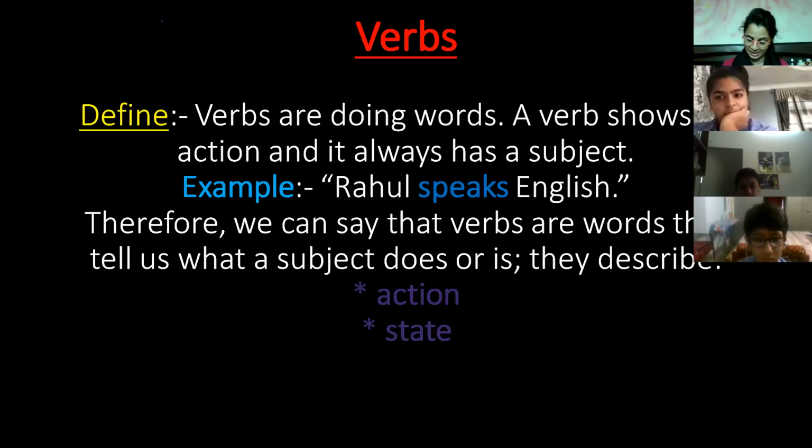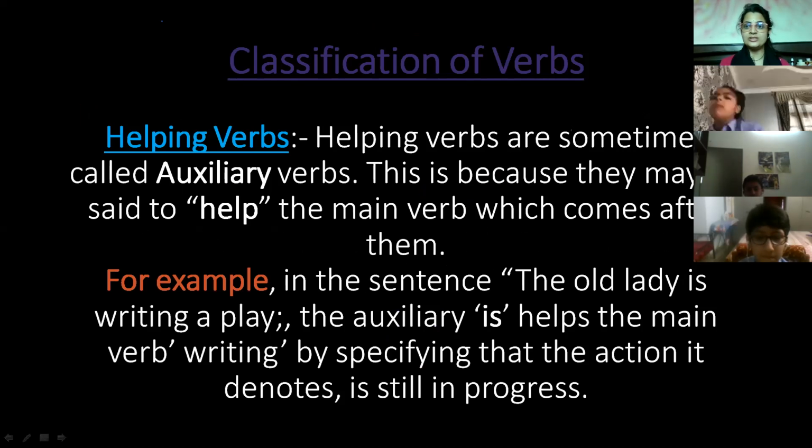Or you can have so many examples again. Children drink a lot of milk. In this, children is the subject and drink is the verb. One should not eat a heavy dinner, and eat is the verb over here, and one should not is like a subject. Fine, let's move ahead. Now let's go deeper.